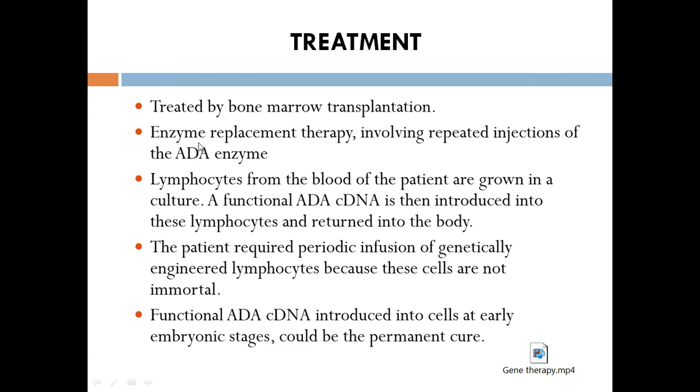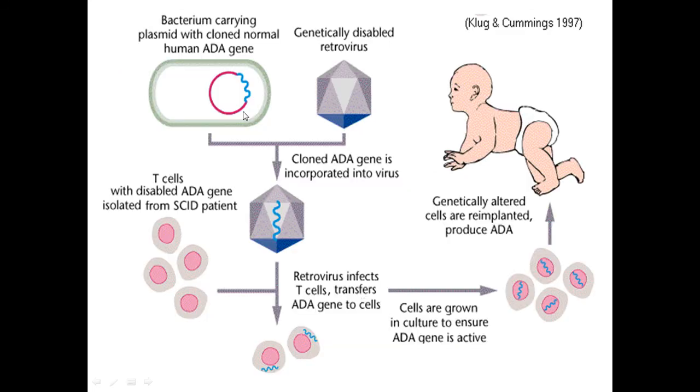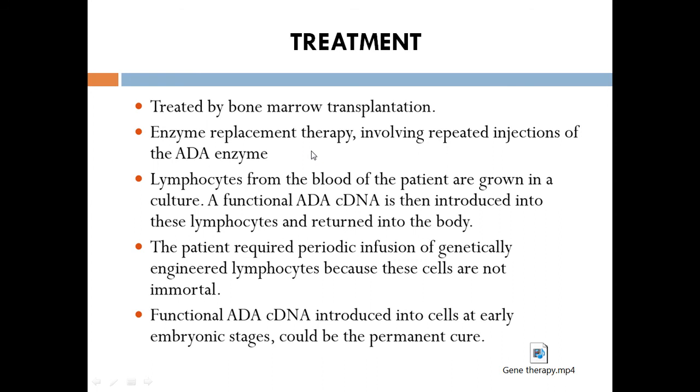The second one is enzyme replacement therapy. Here we collect the cells, that is T cells, from the patient. They are cultured in the laboratory. Later they are injected into the same patient, but it has a limited effect. Again and again we have to continue the same process, so it will take a lot of cost as well as time, so it is not properly used.